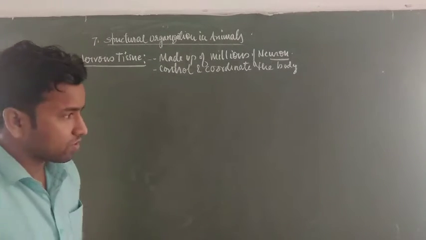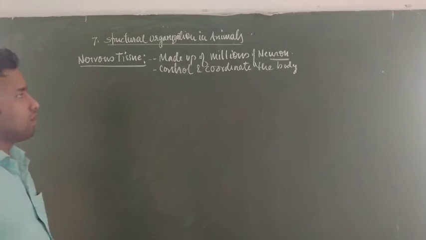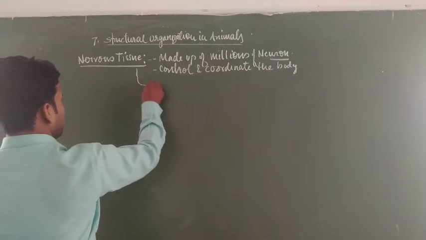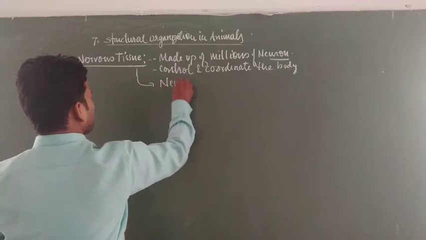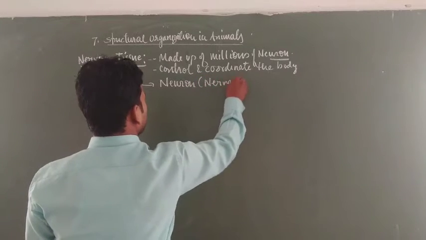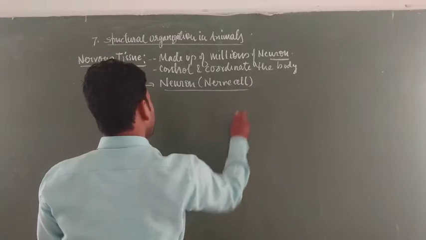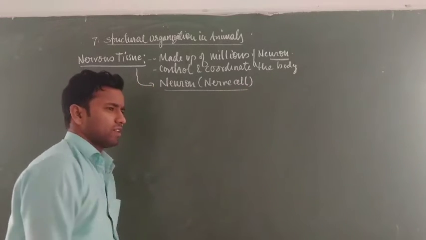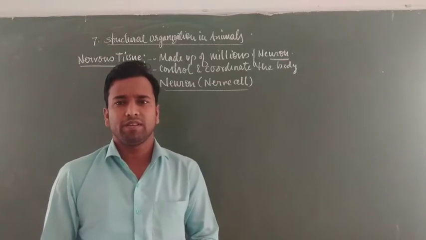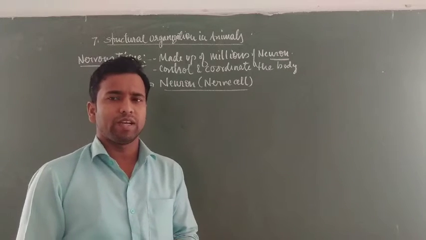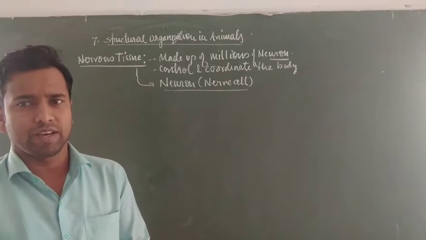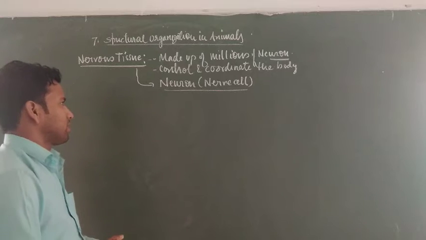The nervous tissue is especially present as a unit structure made up of a unit known as the neuron, or it is called a nerve cell. The nerve cell has some salient features, like the nerve cell does not have the capability of division. They form one time, they can only increase their size, but they are not able to divide. This is one of the basic characteristics of nerve cells, neurons.